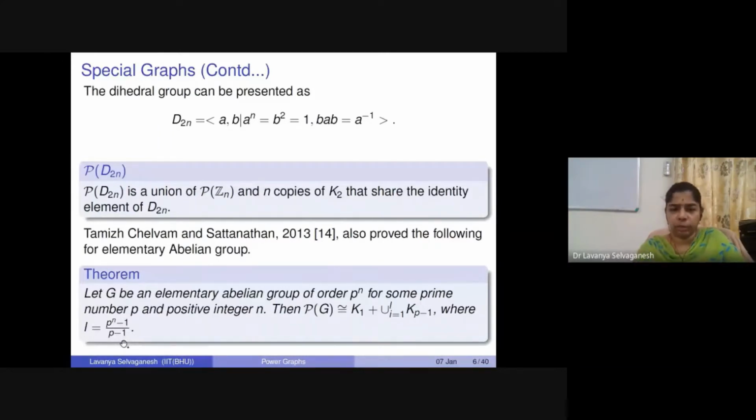Okay. So the proof involves, as you can see, a detailed structural property. So we'll not do any proof today. You just remember these properties. We'll use them again when we go back and talk about some results in power graphs.